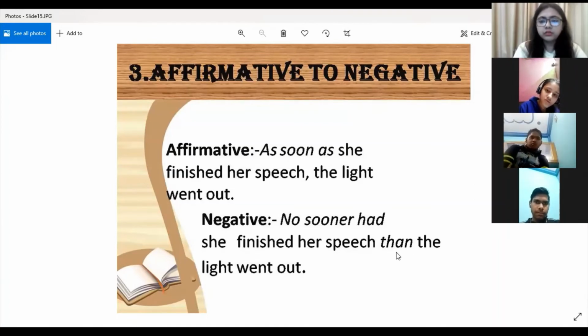Sudhanshu, pay attention. Most of you are in the habit of writing THEN. That is not supposed to be written over here. THAN, than. So no sooner had she finished her speech than the light went out. So as soon as is replaced with no sooner. Actually here it will be no sooner did she finish her speech than the light went out. I'm so sorry for the typing error. This sentence is incorrect.